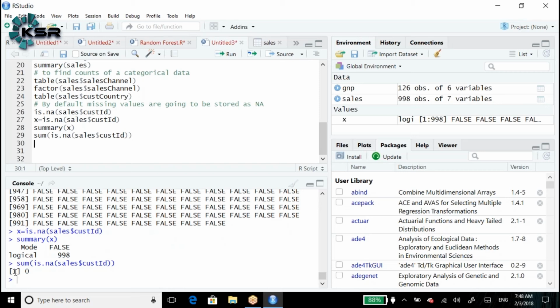Sum of is.na counts only the true values. It doesn't count the false values.